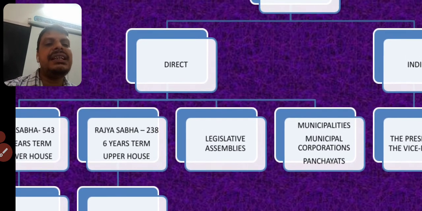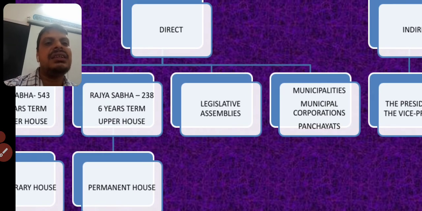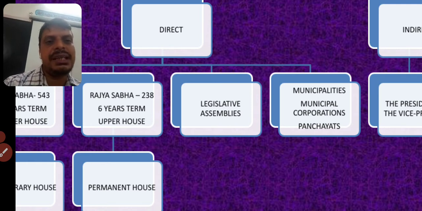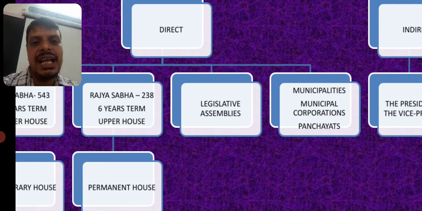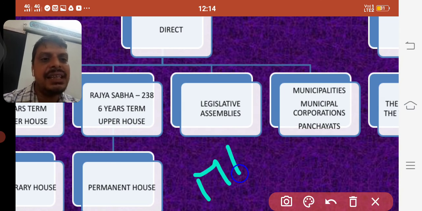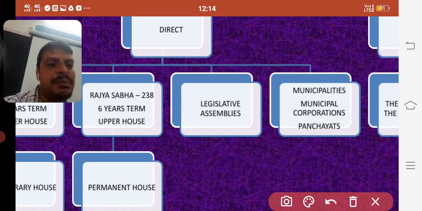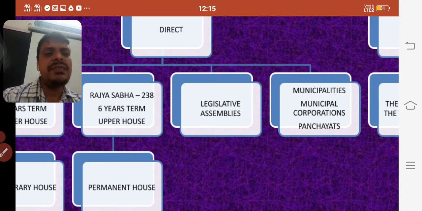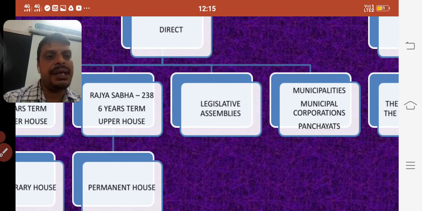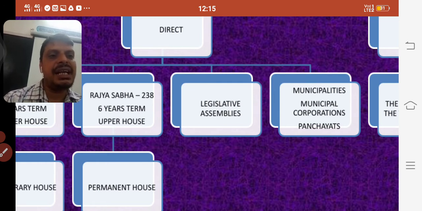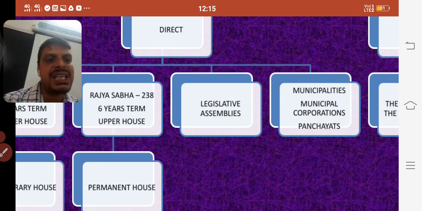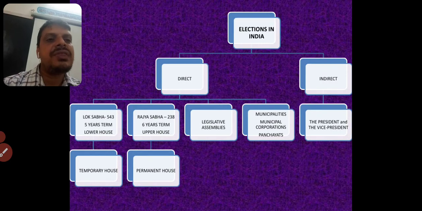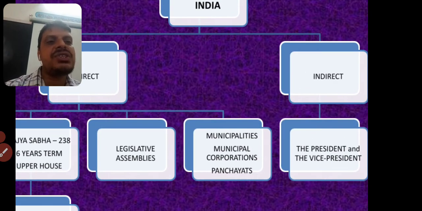Okay, now we see that for different states we have legislative assemblies. What are the members elected to legislative assemblies called? They are MLAs, members of legislative assembly, isn't it? And at the local level we have different bodies, like in towns we have municipalities and municipal corporations, and at village level we have panchayats. The elections held for these are called direct elections.